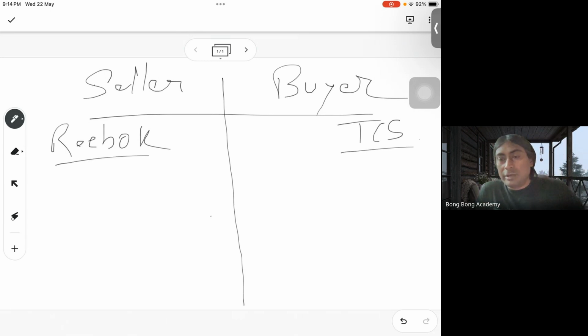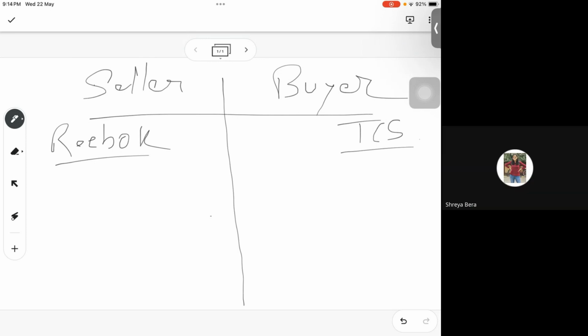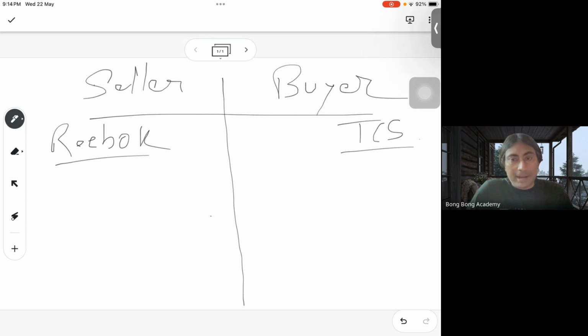So TCS is doing a marathon event for its employees. TCS is purchasing 200 caps and 200 shoes. So it's a B2B sale which is happening. Now tell me, who needs the CRM? Who is the customer here? TCS. TCS is the customer. That means the buyer is the customer.